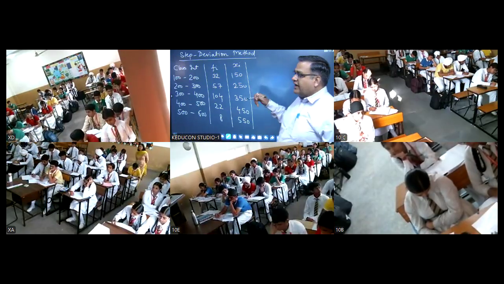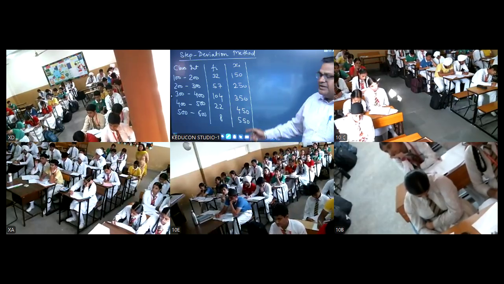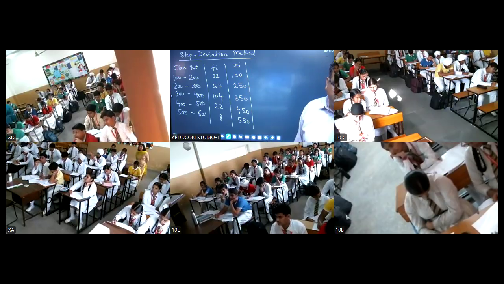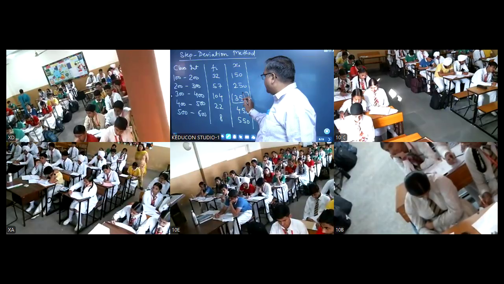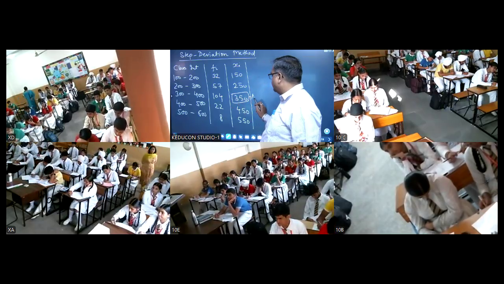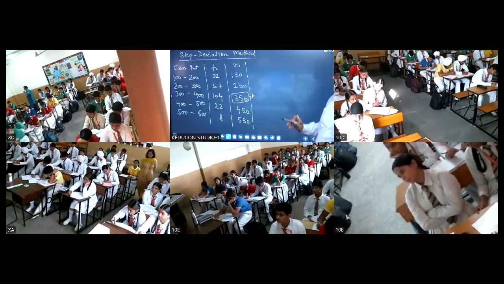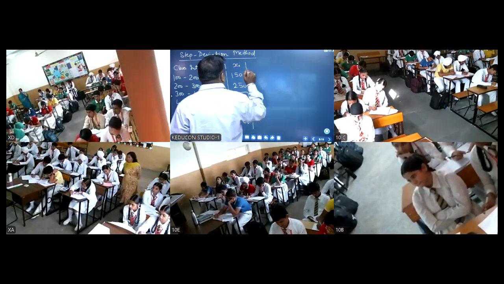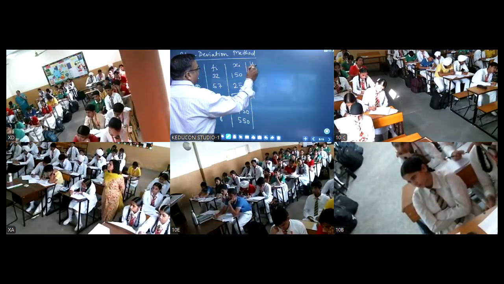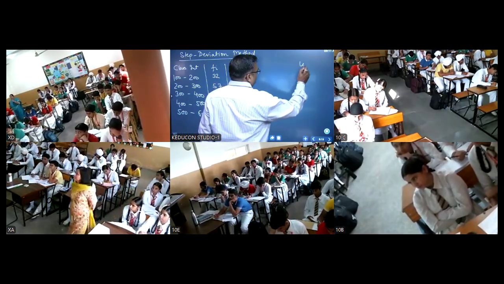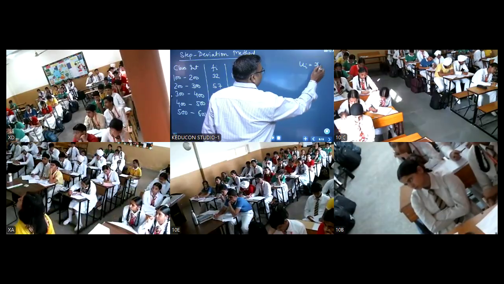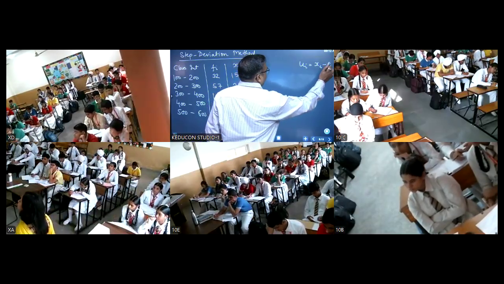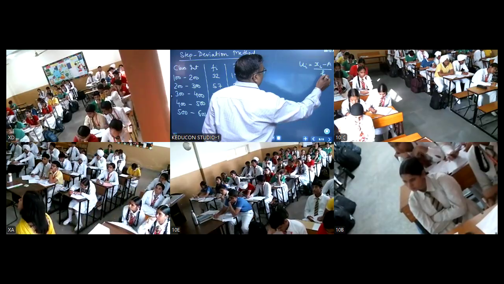So now again the same concept. First of all, assume the mean. What mean shall we assume here? 350, the middlemost term. So we take this as A. Now in this method, in place of di, we have ui. What is ui? ui is xi minus A divided by h.